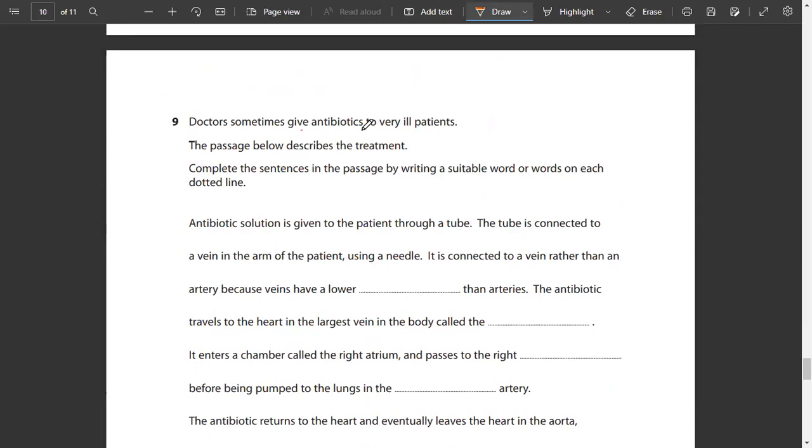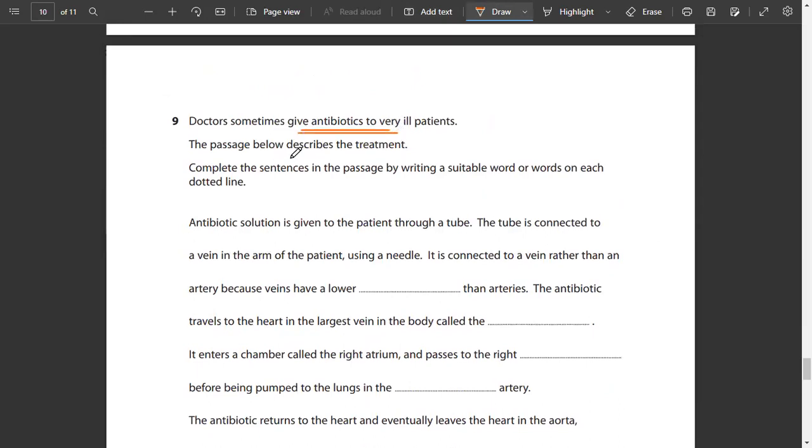Doctors sometimes give antibiotics to very ill patients. The passage below describes the treatment. Complete the sentences in the passage by writing a suitable word or words on each of the dotted lines. Antibiotic solution is given to the patient through a tube. The tube is connected. ये वाला छोड़ दें.